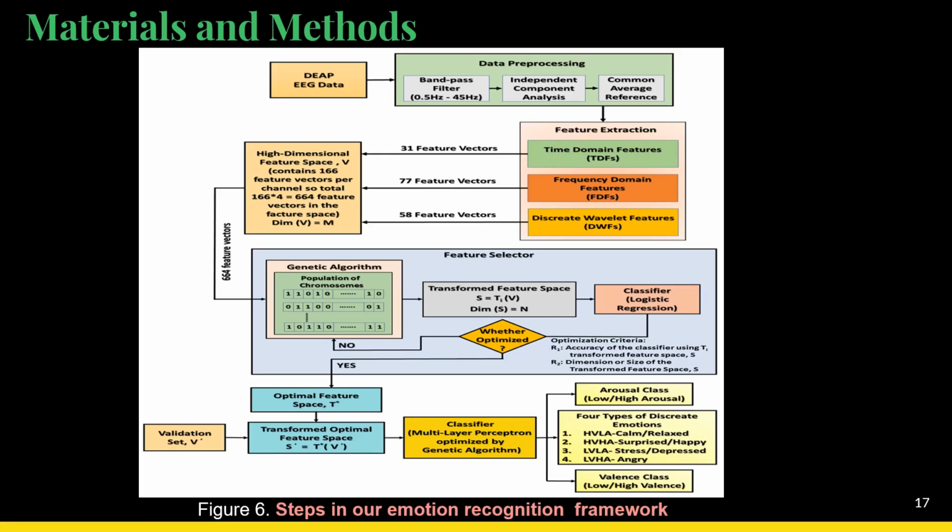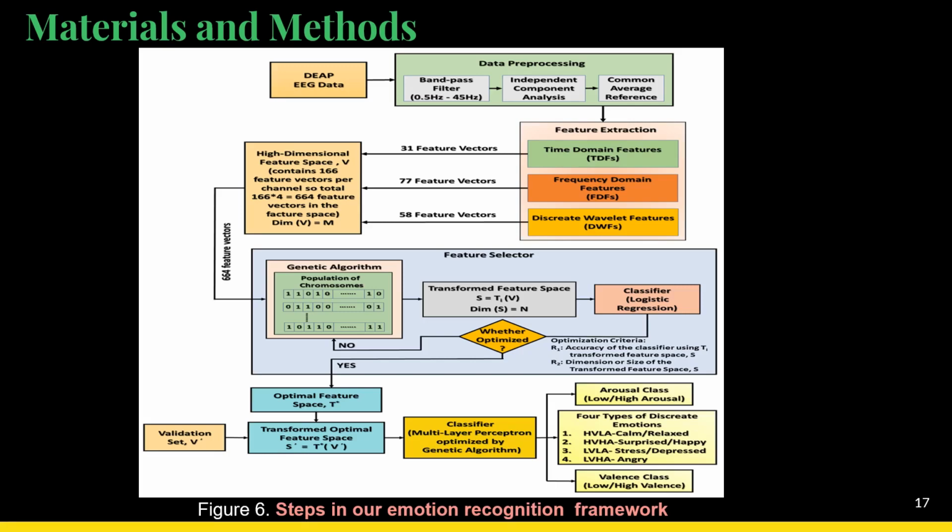Then after the preprocessing step, we have the feature extraction portion, in which the features have been extracted from 3 different domains: time domain, frequency domain, and discrete wavelet domain. From the time domain we have extracted 31 features, from the frequency domain we have extracted 77, and from the discrete wavelet domain we have extracted 58 features. And then after that we have created the high dimensional feature space, which contained 664 features.